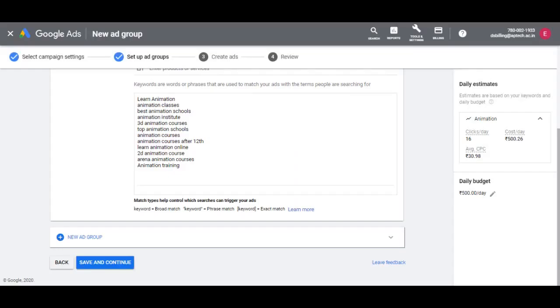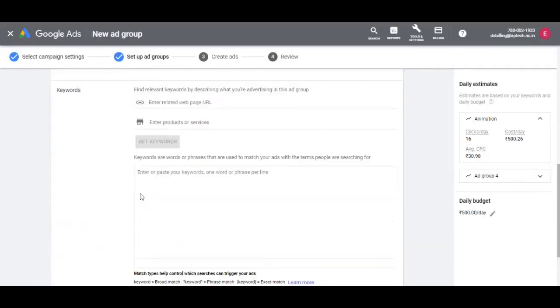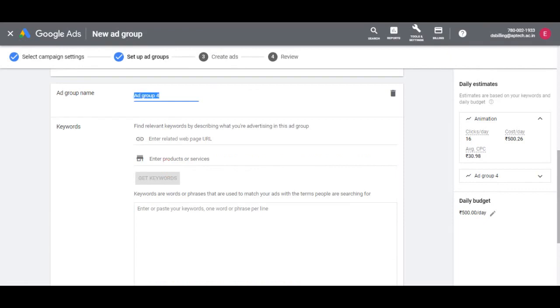So getting back to the ads platform, let's proceed with creating a gaming ad group. Click on create new ad group and let's name the ad group gaming. Next, we can add the website landing page that is related to gaming specifically. So I have copied it here. Let me paste the URL.